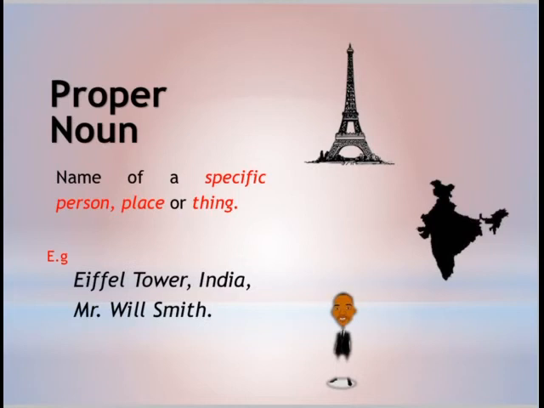Next is proper noun. Proper noun is from the word specific, unique, one of its own kind, one and only. Suppose place is a common noun, when we give a proper, specific name to that thing or place, that becomes a proper noun. Suppose Eiffel Tower. Country is a common noun, and when we give a proper name, that is India or Pakistan or Karachi or Quetta. Similarly, man was the example, man, boy, student, and we call by a proper name, that is Mr. Will Smith, Mr. Khan, Mr. Ali, or Miss Alia. That is proper noun.